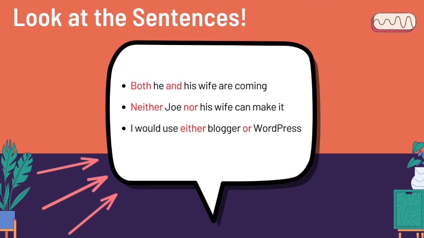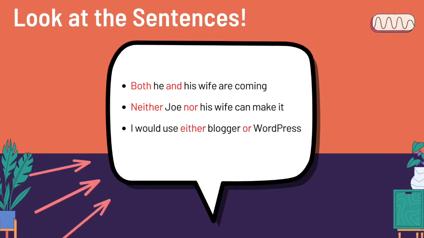Then, in the second sentence, neither Joe nor his wife can make it. Here, the correlative conjunctions are neither and nor. Next, the correlative conjunctions in the third sentence, I would use either Blogger or WordPress, are either and or. Are your answers correct? Well done! So, in today's learning, there are 4 correlative conjunctions that will be discussed. And just now we have found 3 correlative conjunctions. And what is the other one?